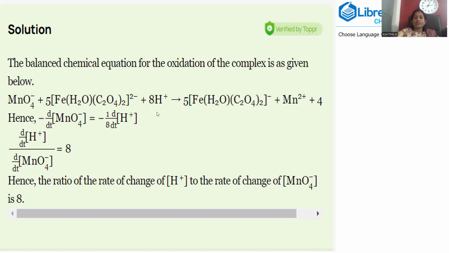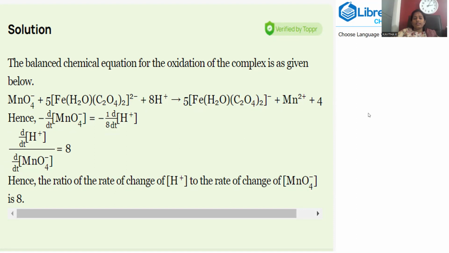Upon the reaction, it's a kind of redox reaction, so that iron will be turned into a kind of Fe(H2O)2(C2O4)2 with a minus charge. So what happened here, -2 got converted into -1 here, and the manganate +7 will be turned into +2, so that it got reduced. Obviously, iron will be oxidized. +2 will be turned into +3. This is the way we will get the product. 4 moles of water will be generated over.